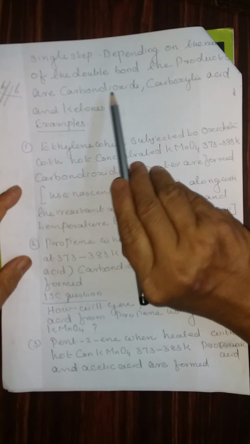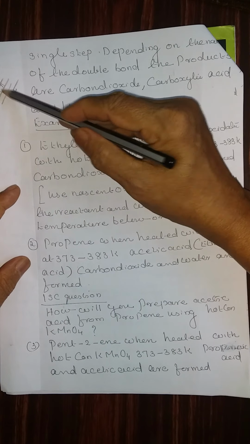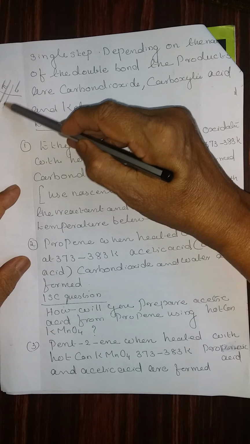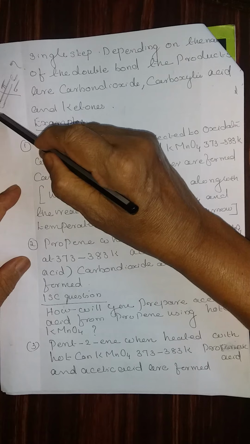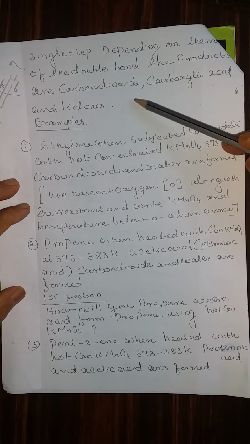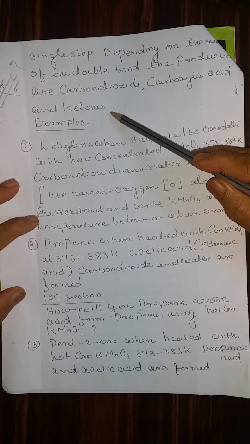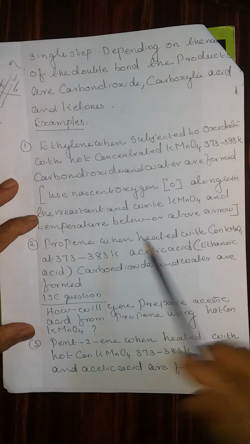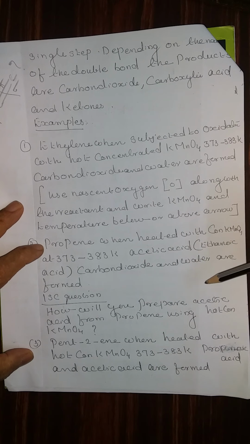Depending upon the nature of the double bond, the products are carbon dioxide, carboxylic acid, and ketone. That means it depends upon the groups attached to the carbon atoms of the carbon-carbon double bond. The groups attached on both sides of the carbon atoms decide the products, which are entirely different. It can be carbon dioxide, a carboxylic acid, or a ketone. Examples are given here. First example, ethylene. You have to write the equation knowing all the chemical formulas involved.